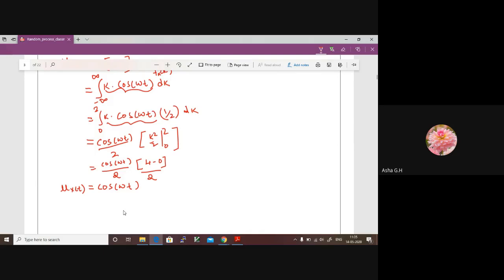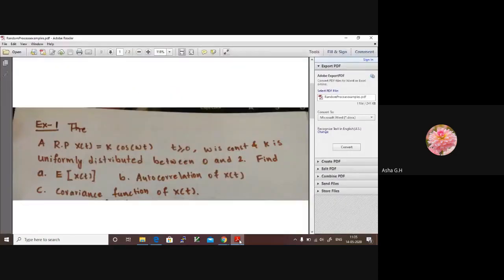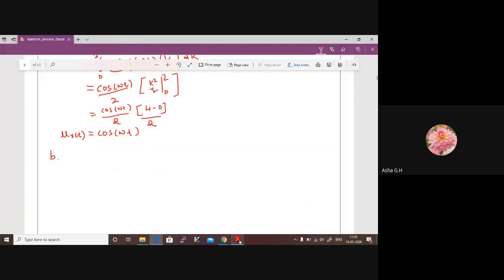Is this okay? Is this clear? Okay. Now, what about the second one? What is the second question? In the second question, we have the autocorrelation function of x of t, right? Write the equation for the autocorrelation function. The autocorrelation function is r x of t comma t plus tau.